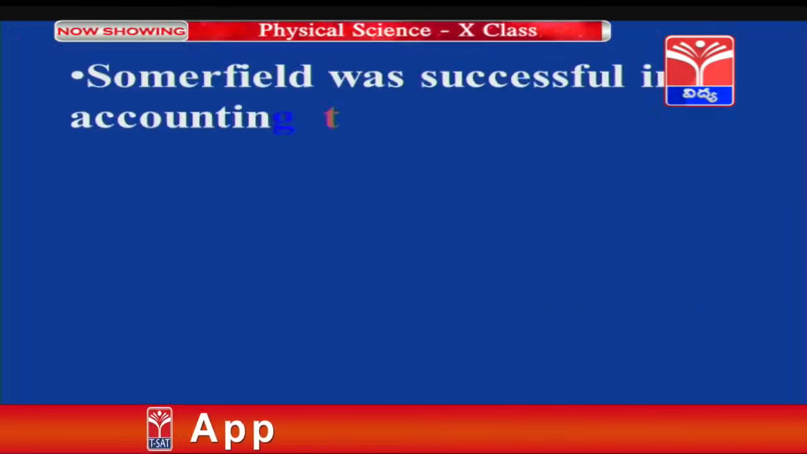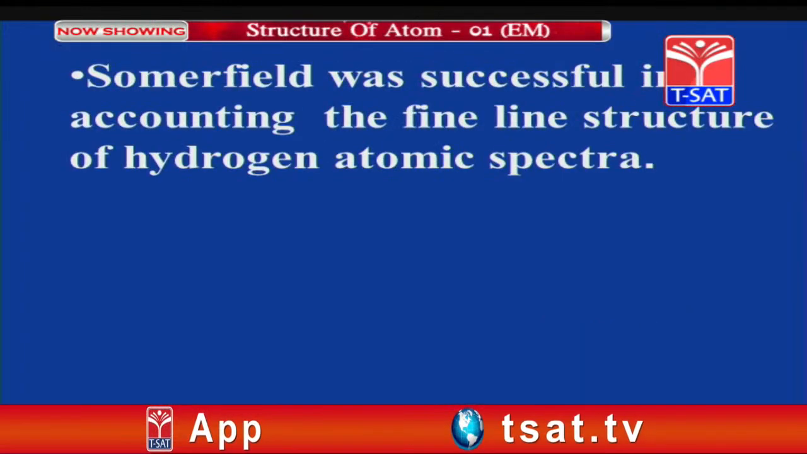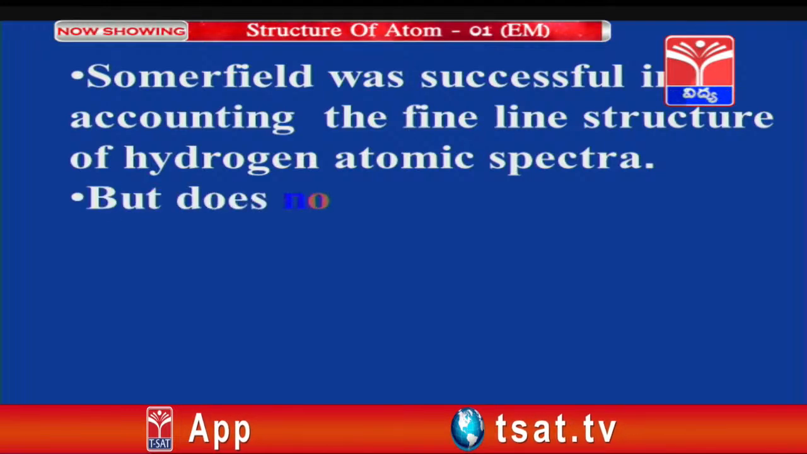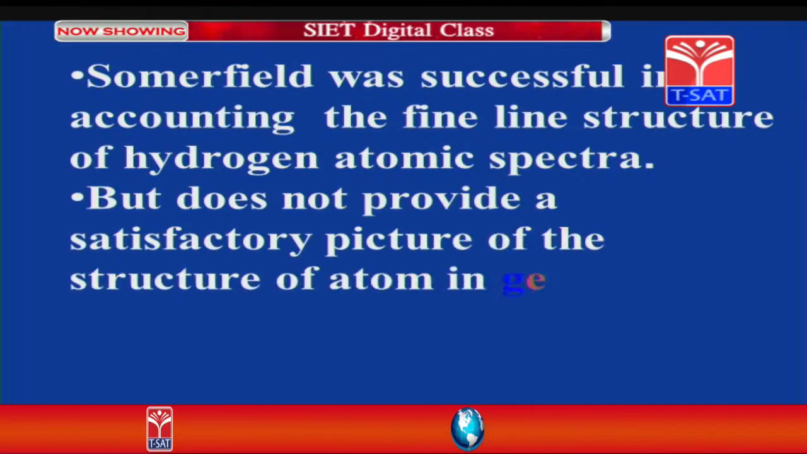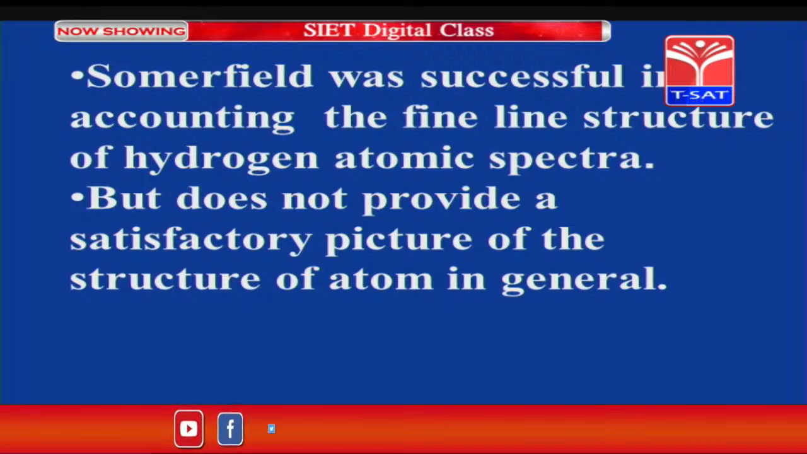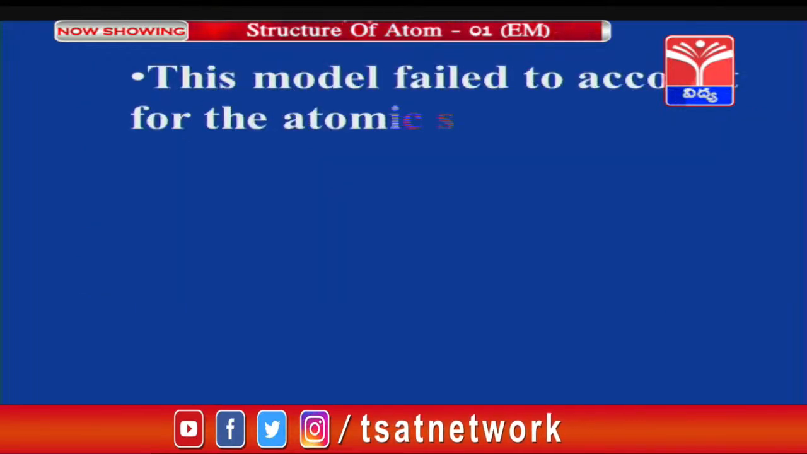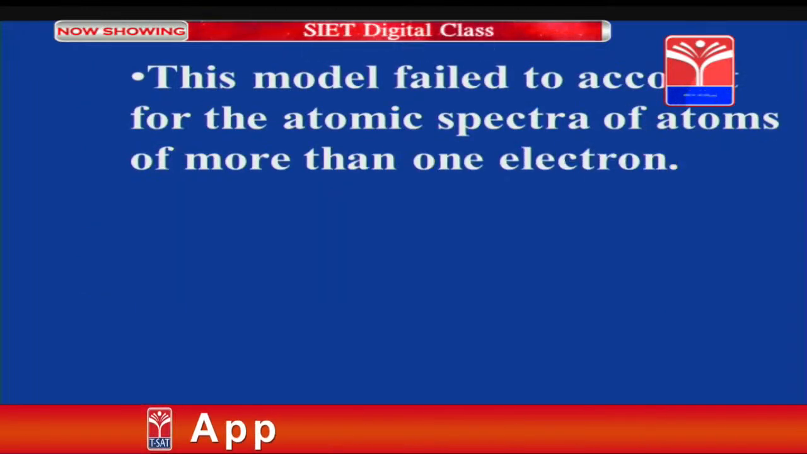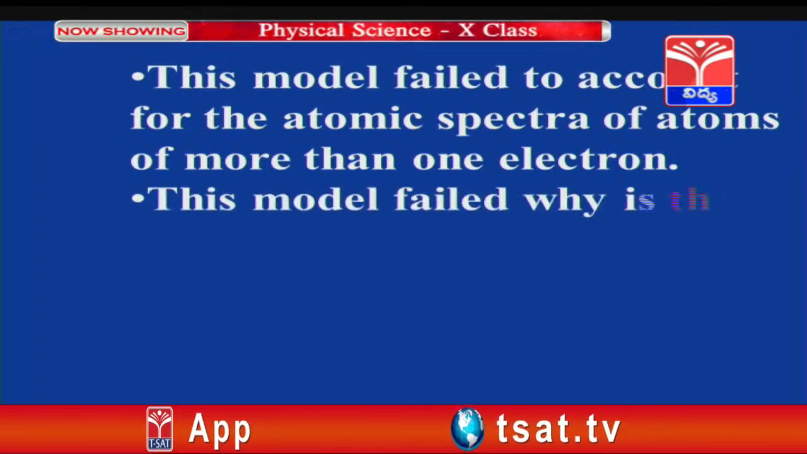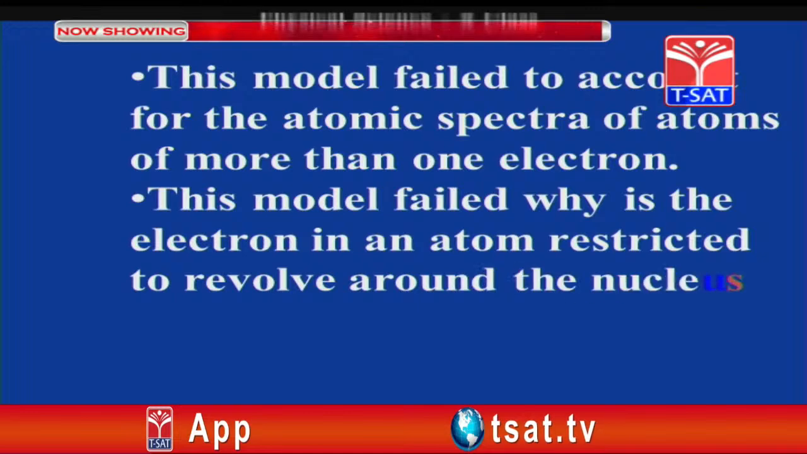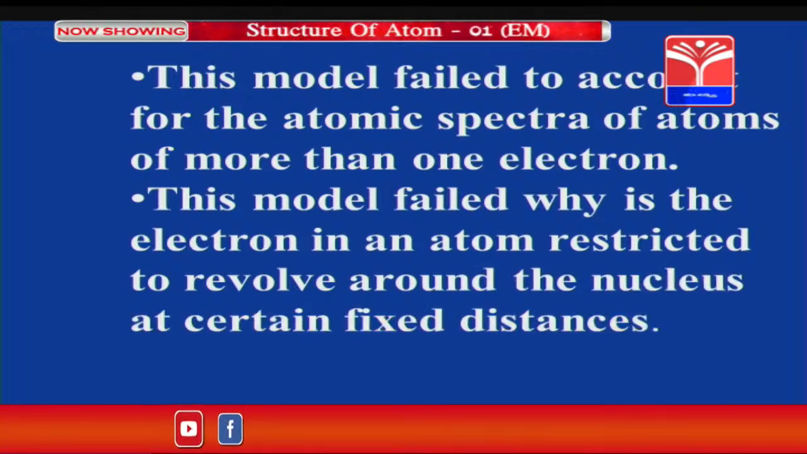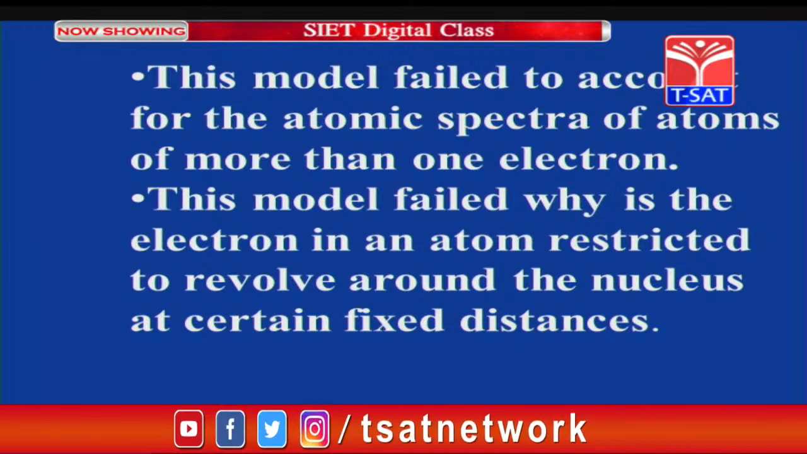Sommerfeld was successful in accounting for the fine structure of the hydrogen atomic spectra, but does not provide a satisfactory picture of the structure of the atom in general. It means he could not apply the same concept to other atoms. This model failed to account for the atomic spectra of atoms with more than one electron. Why is the electron in an atom restricted to revolve around the nucleus at certain fixed distances?